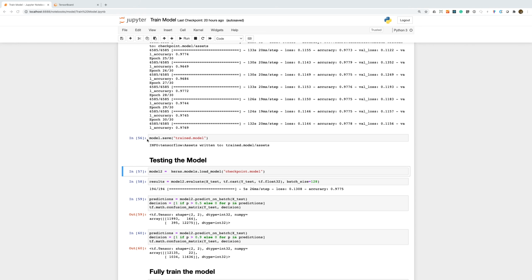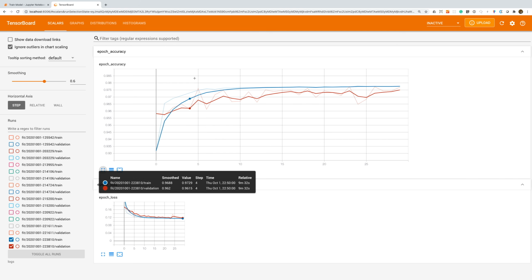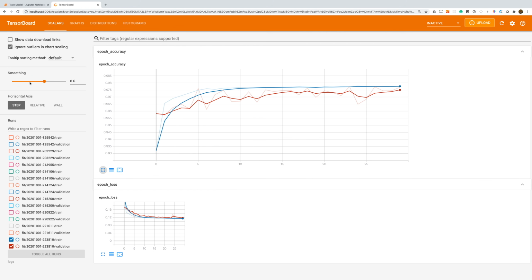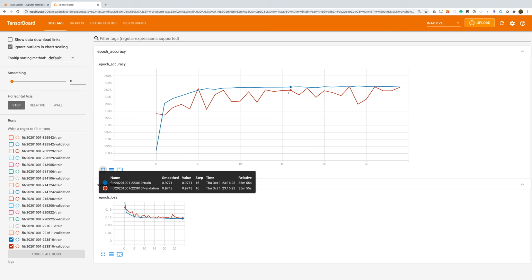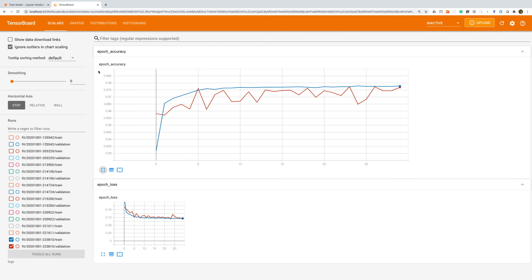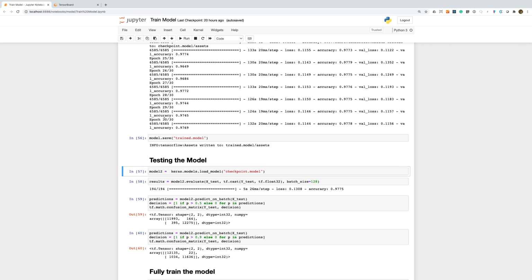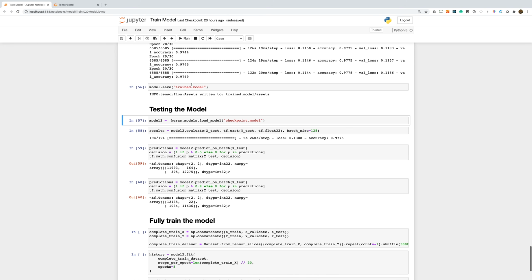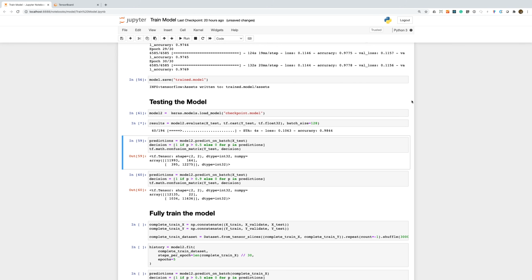With our training completed, we can now take a look at how well it has performed. Looking at the TensorBoard, we can see that our training performance is pretty close to our validation performance. There is a bit of noise on the unsmoothed lines. Ideally, we should probably try and increase the size of our training and validation data. Let's see how well it does on the testing dataset. I'm going to use the best model that was found during training and work from that.